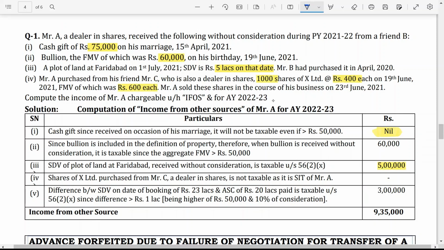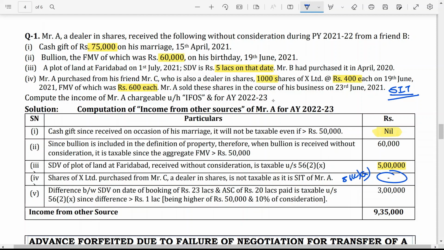Mr. A purchased from his friend Mr. C, who is also a dealer in shares, 1000 shares of X Limited at 400 each on 19 June 2021. Fair market value is 600. When you calculate, you will get 2 lakh. But actually, it is a purchase. It is stock in trade, and for stock in trade, it is not considered as property. Section 56 subsection 2 clause 10 is not applicable. So that is why in the answer a dash is written.